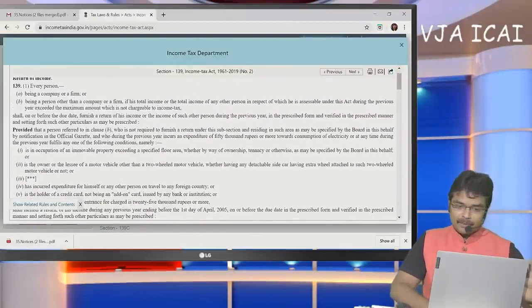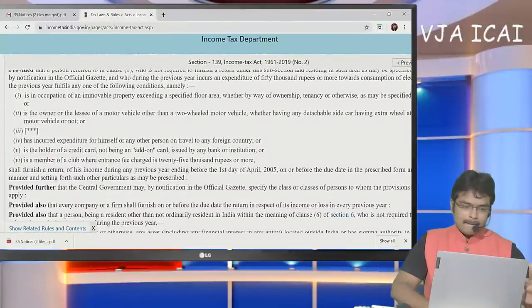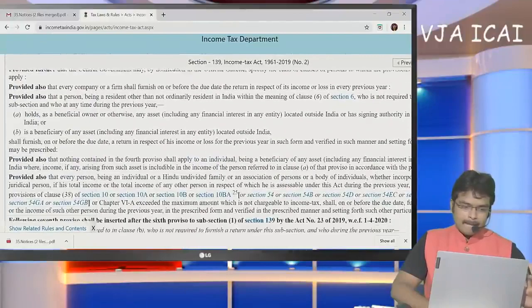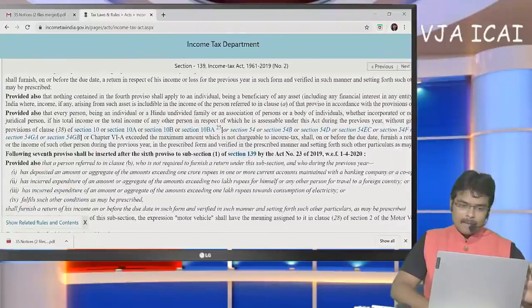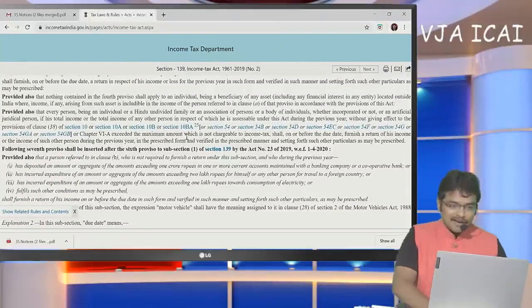Here if you observe, this is the Bare Act in the Income Tax India e-filing website.